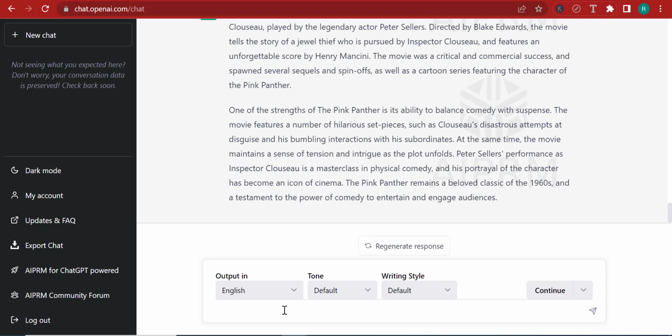But now with ChatGPT, you don't have to do that. You can live the happy life. You can live the American dream.